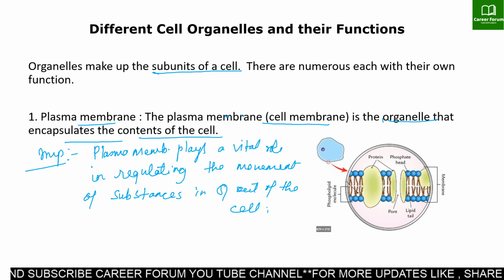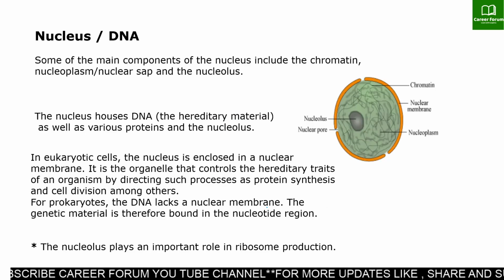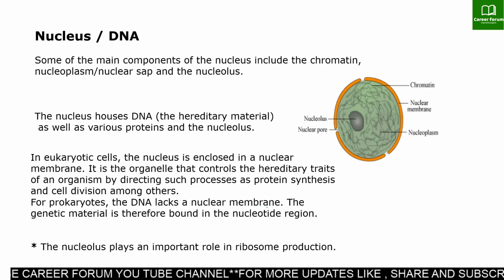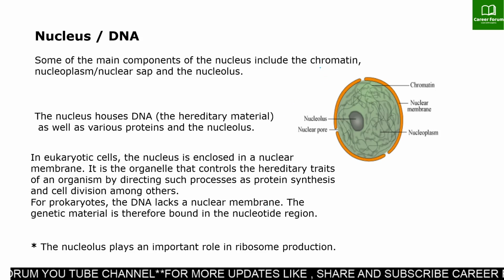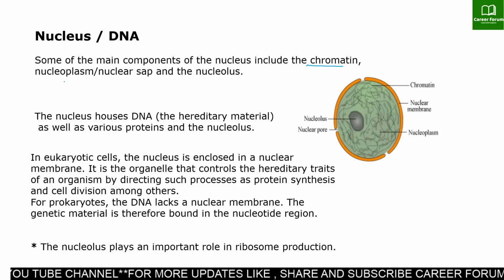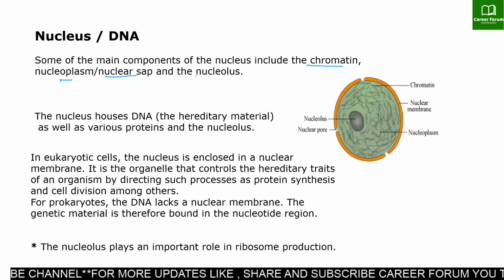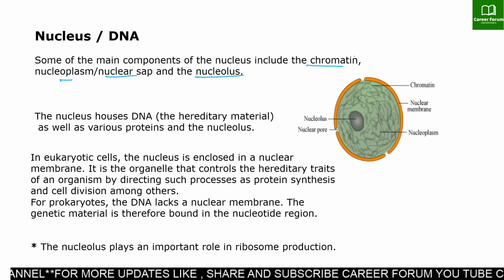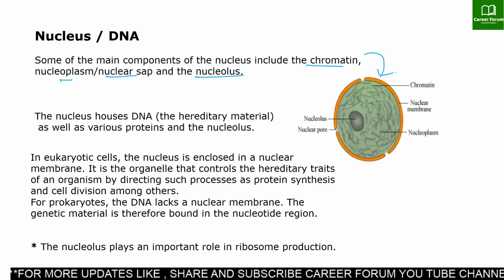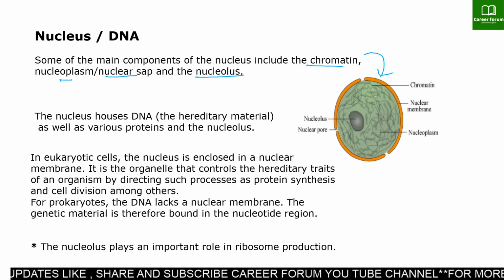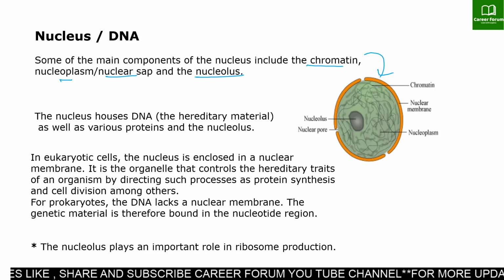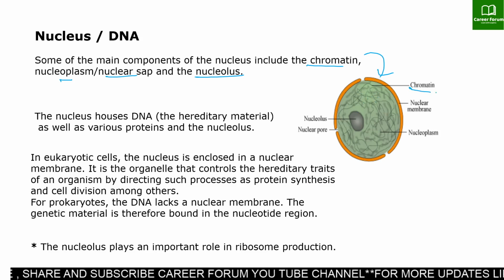Now the second organelle is the nucleus, or DNA, you can say. The major components of the nucleus are chromatin, nucleoplasm or nuclear sap, and the nucleolus. Here I have given you the picture so that you can get the idea. These thread-like structures carry our chromosomes, and these chromosomes have chromatin.